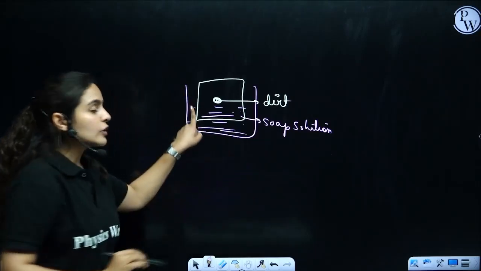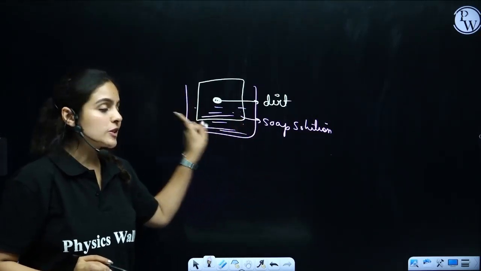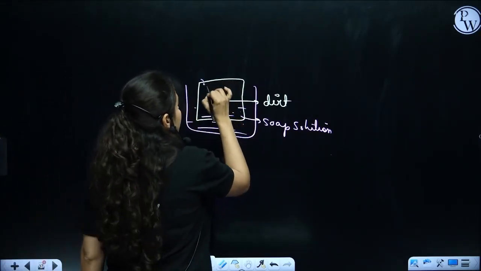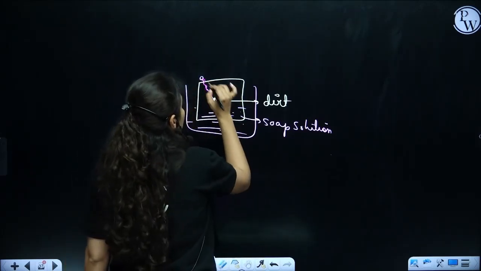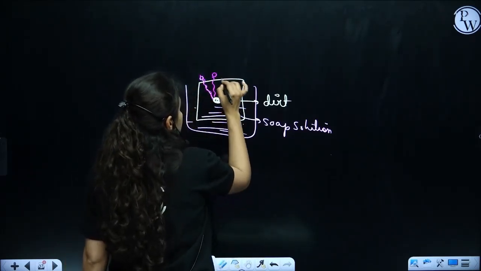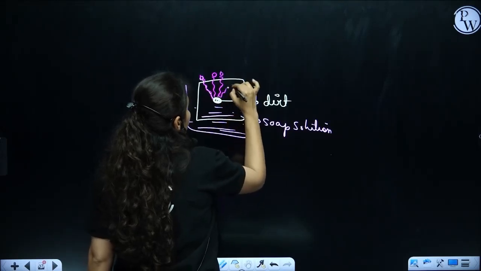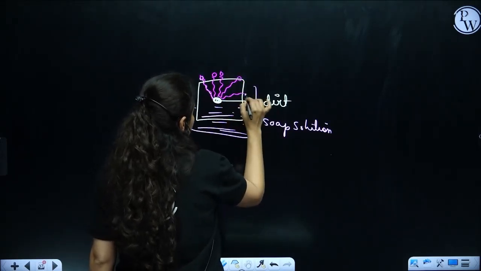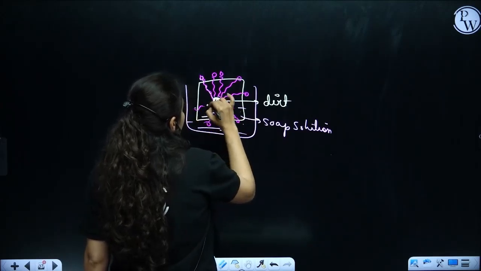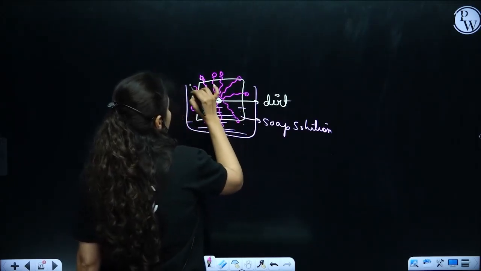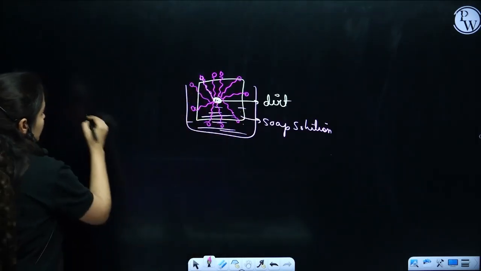As soon as you put this dirty cloth into the soap solution, soap particles will make a cluster around the dirt particle. What's a cluster here? The tail is on the interior side and the head is on the exterior side.